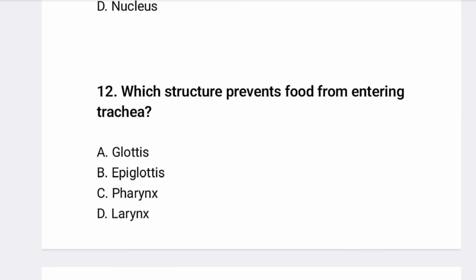Another, which structure prevents food from entering the trachea? Glottis, epiglottis, pharynx, larynx. So which structure prevents food from entering the trachea? The epiglottis. So the correct option is B.